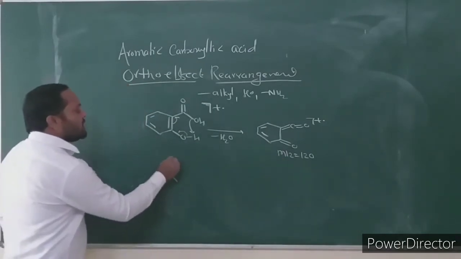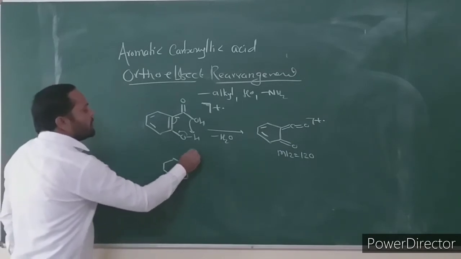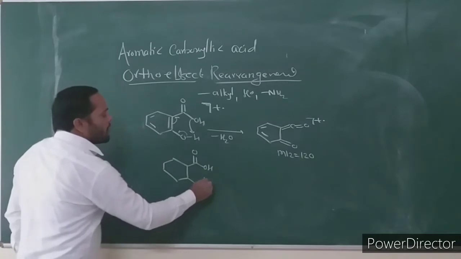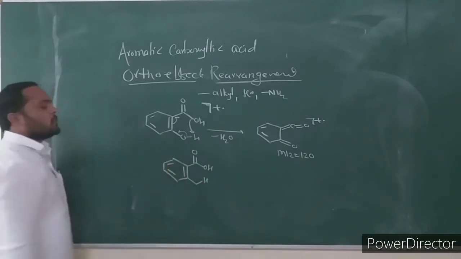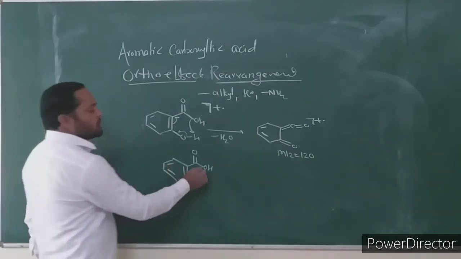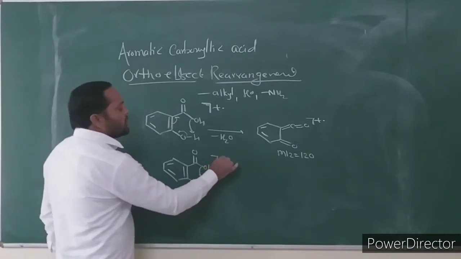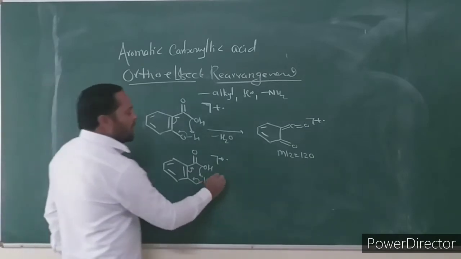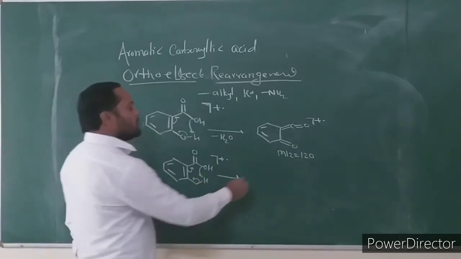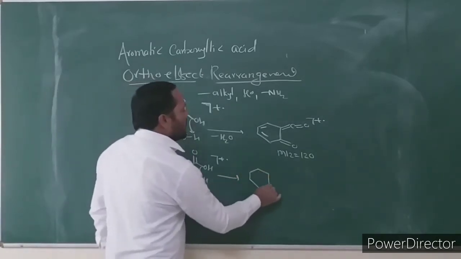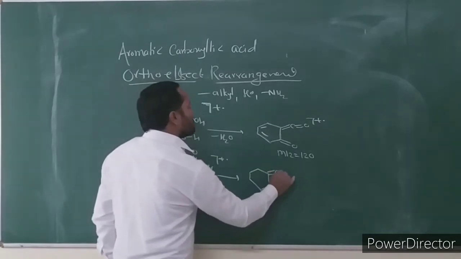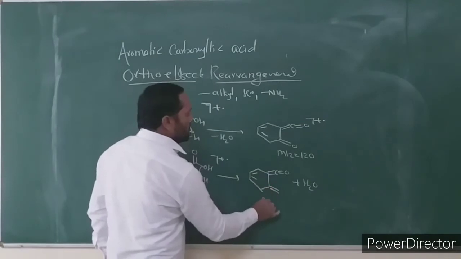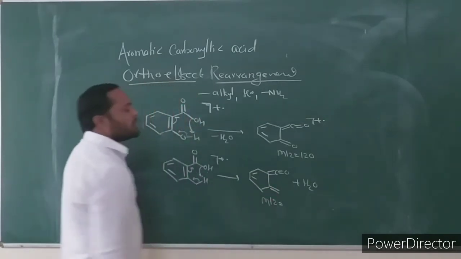Then consider one more example. This carboxylic acid has an alkyl substituent, a methyl group, at the ortho position. It intramolecularly abstracts the ortho hydrogen present on the ortho group. The ortho effect fragmentation occurs again with loss of a water molecule, and this fragment ion is formed.